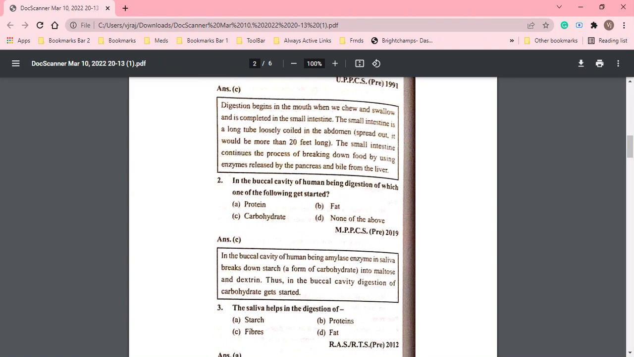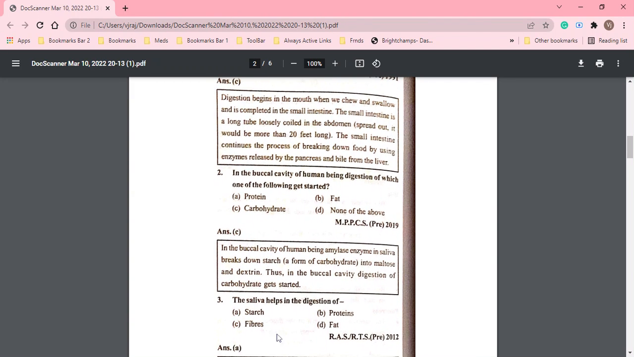Okay. Now, saliva helps in the digestion of starch, protein, fibers or fat. So correct option क्या होगा इसमें से? So the saliva helps to digest starch. अभी हमने पढ़ा ना buccal cavity, carbohydrate, right? So it helps to digest starch.